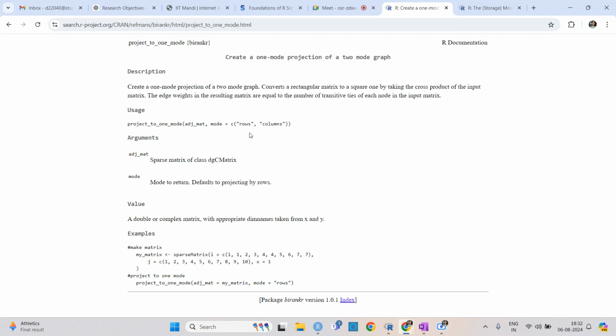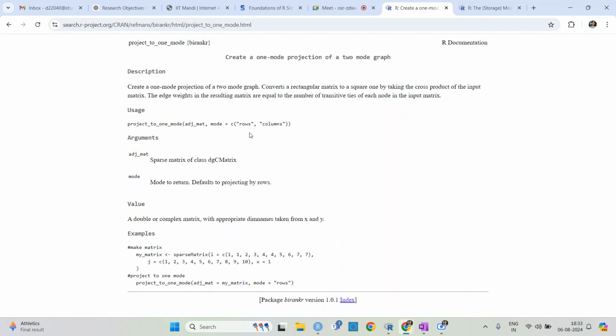When you work in statistics, we have mean, median, mode, but that time mode is something different. Mode is the frequency, like which number is occurring the most. So mode is not always the same thing; one word can have a lot of meanings.